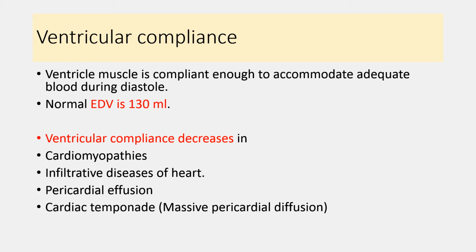Pericardial effusion can affect the stretchability or the ability of the ventricle to accommodate blood inside it, and because of that the end diastolic volume decreases, and a decrease in the end diastolic volume decreases the cardiac output. Whenever massive pericardial effusion is there, which is known as cardiac tamponade, it can severely affect the end diastolic volume and the cardiac output. So whenever ventricular compliance is affected, it also affects the cardiac output.